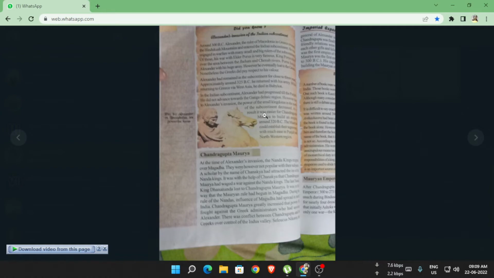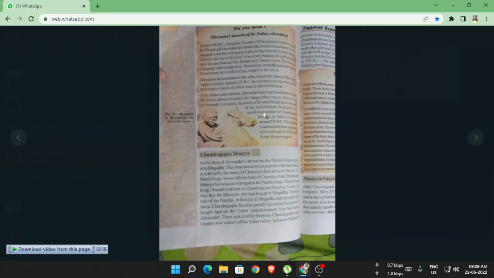Now you have to know who Chandragupta Maurya was and how he captured Magadha at the time of Alexander. Since Alexander could not capture India, Chandragupta Maurya captured Magadha.